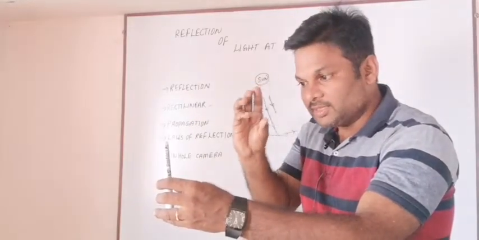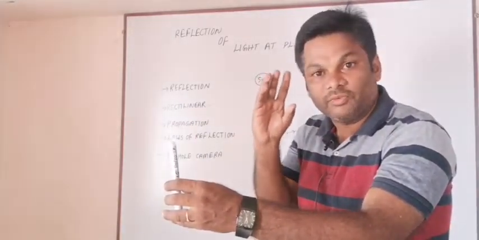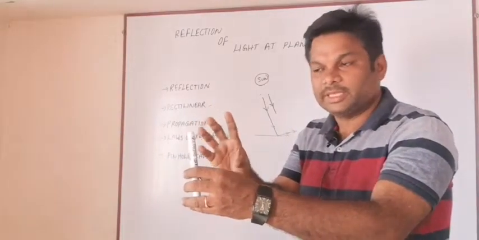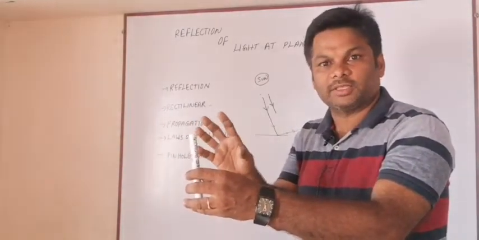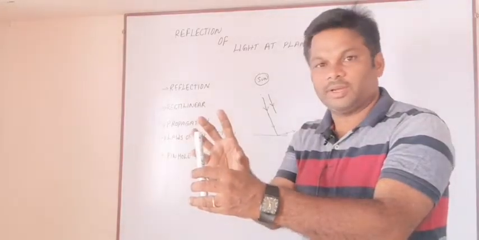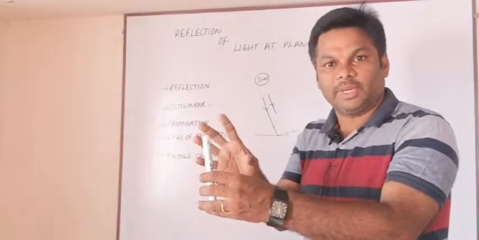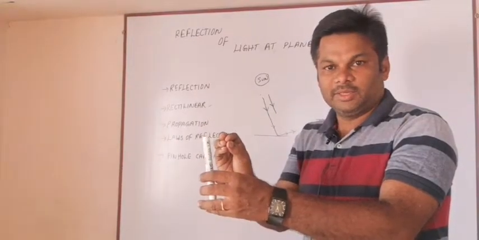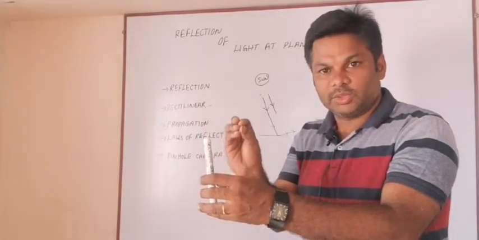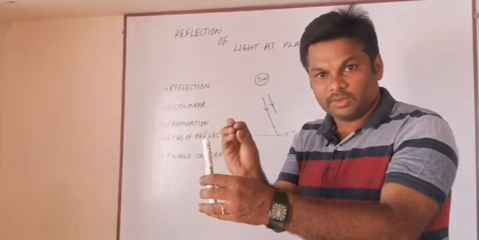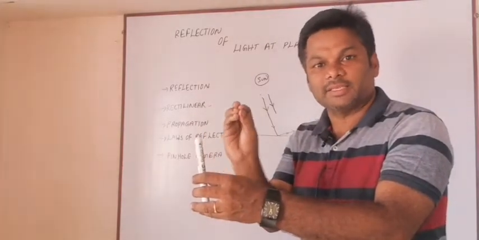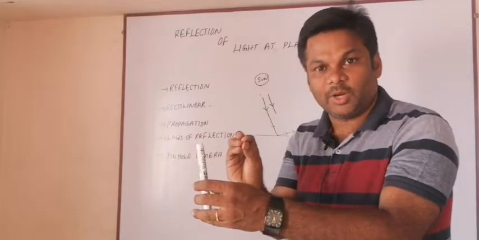Then there is a sensation of vision that the object is present, and I can watch. Even if this is a pen or stool or whatever it may be, a wooden box or our bag, we identify the object only when light rays bounce back from the object.